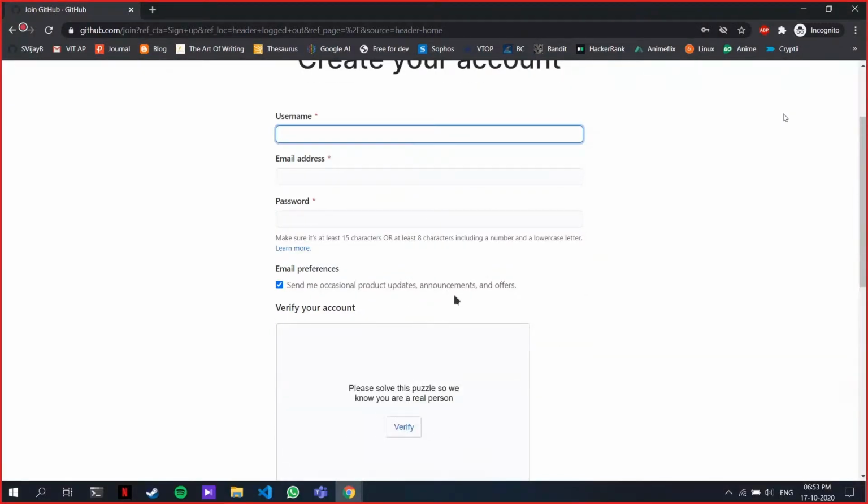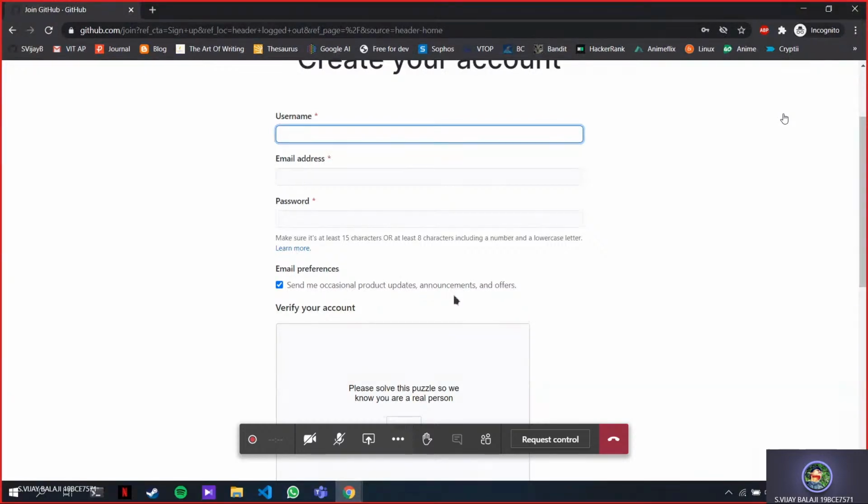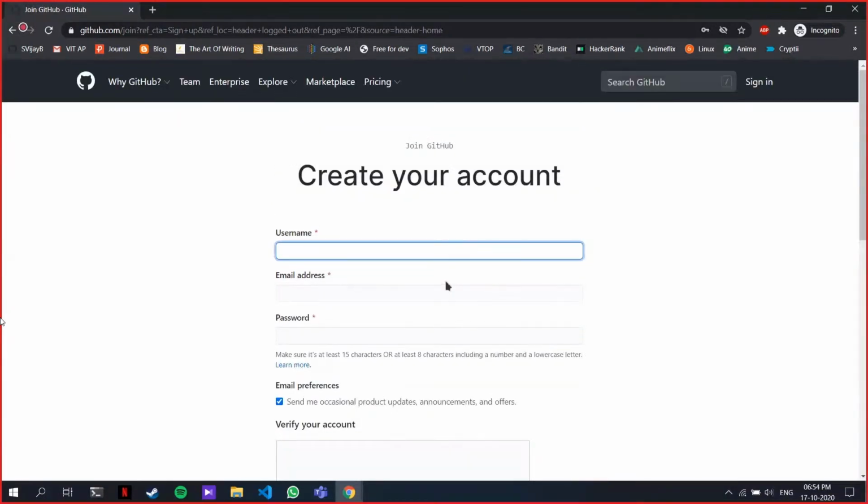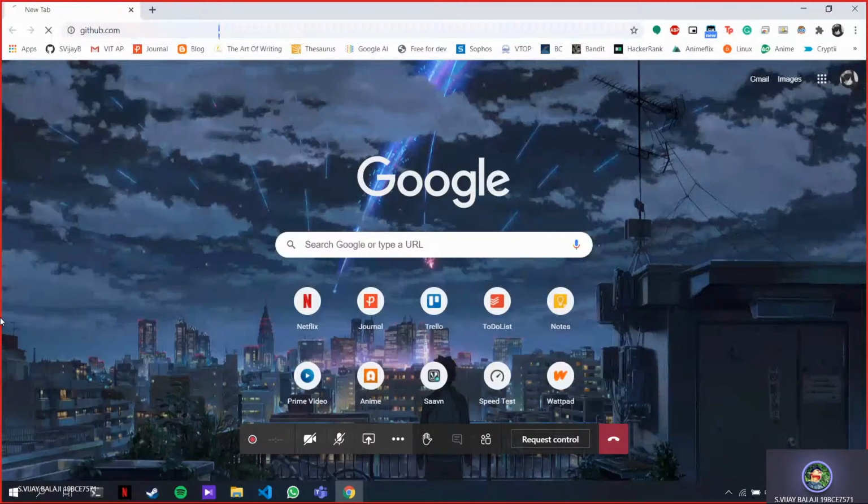Now, most of you might wonder what exactly GitHub is. Git is a version control system that monitors your changes, right? So what is GitHub? GitHub basically is a collaboration platform that allows you, your friends, or anyone else from any part of the world to collaborate on a project. I'll explain how you collaborate on a project with your friends.